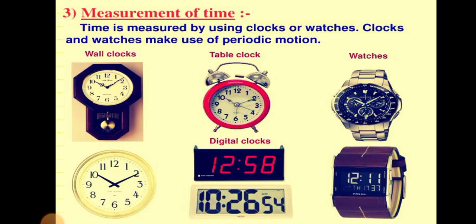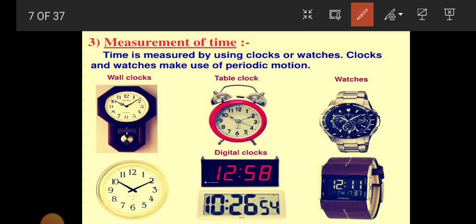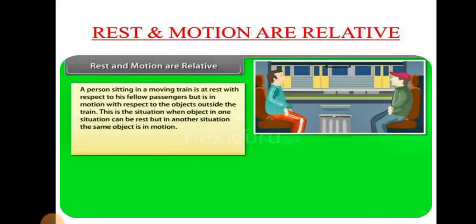Understood? Now, measurement of time. We can measure time with the help of various types of clocks: wall clock, table clock, watches, digital clock. So time is measured by using clocks or watches. Clocks and watches make use of periodic motion. We will understand periodic motion afterwards.